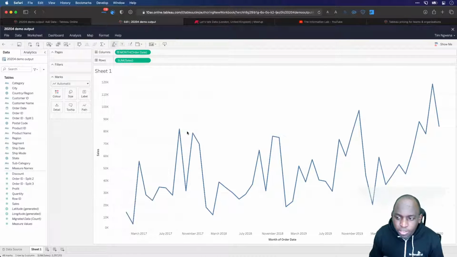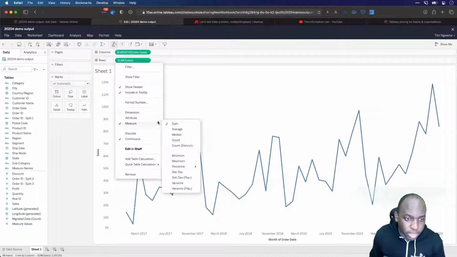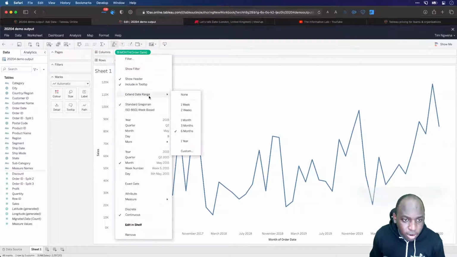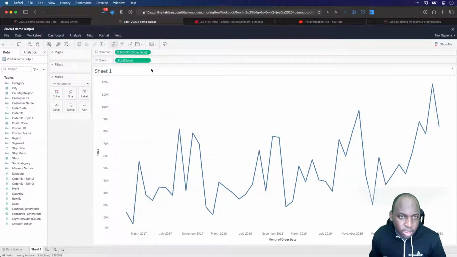I can extend it by 6 months, and you'll see that nothing happens. That's because the date axis extension and the predictive model only really kick in when you're using table calculations. Because this sum of sales is not a table calculation, it's not going to do anything. A quick way to change this into a table calculation is to do a moving average. I need to remember how long I set this to, so 6 months it's looking at.